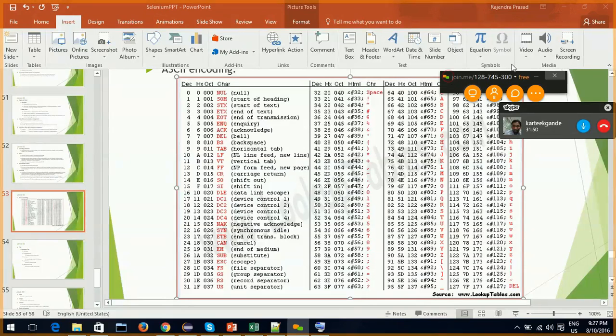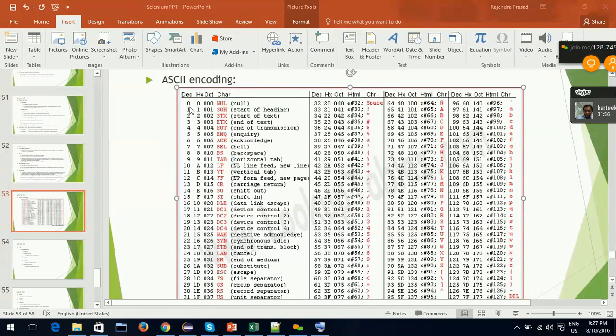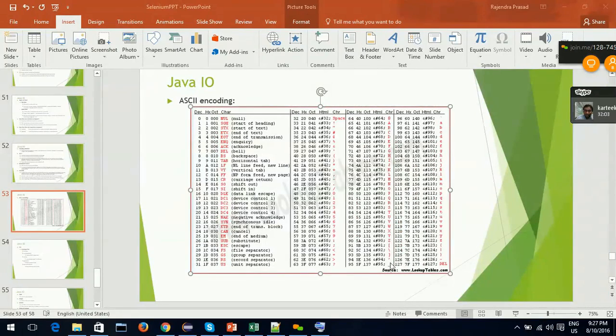This is the ASCII encoding scheme. See, this 0, 1, 2, 3 on the left, first 32, 0 to 31, then 32 to 63, then 64 to 95, then 96 to 127.